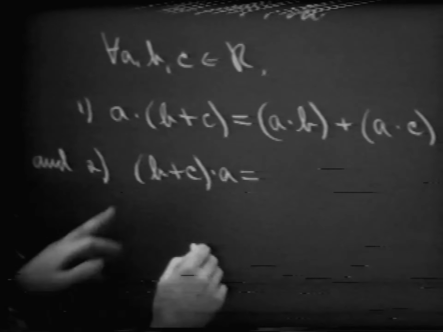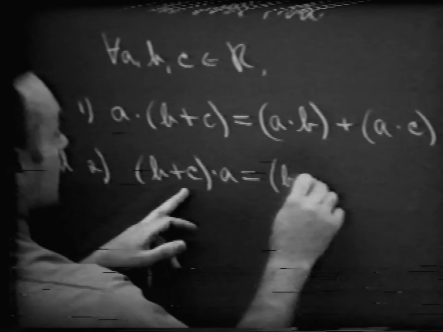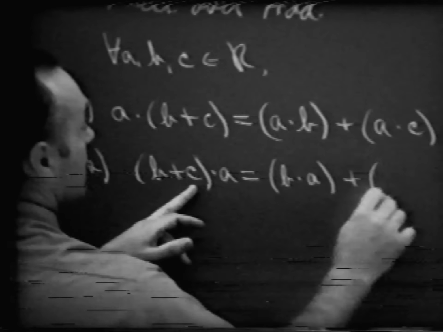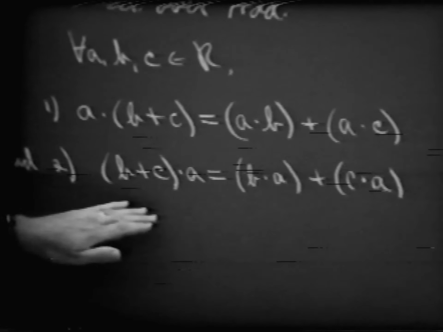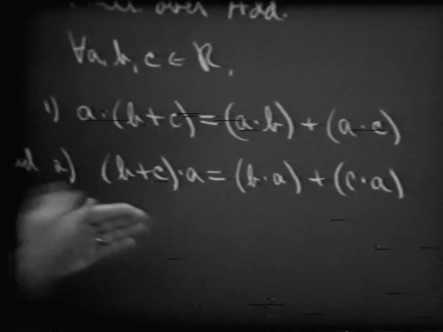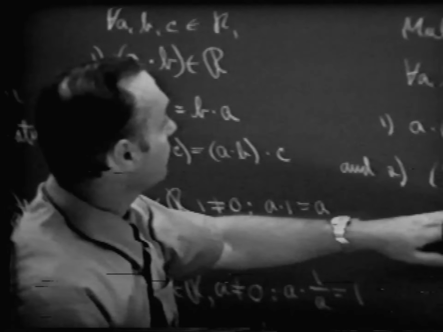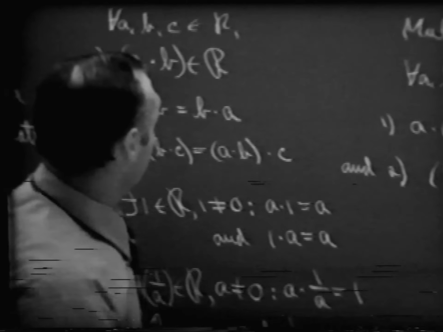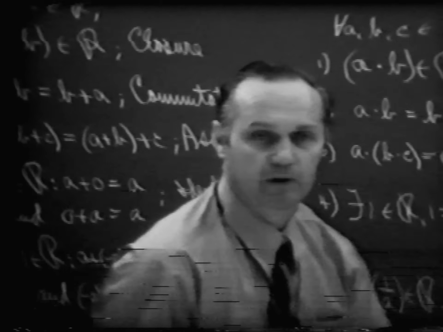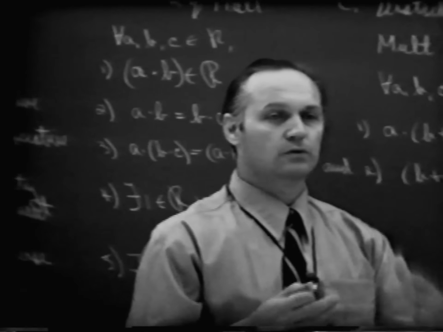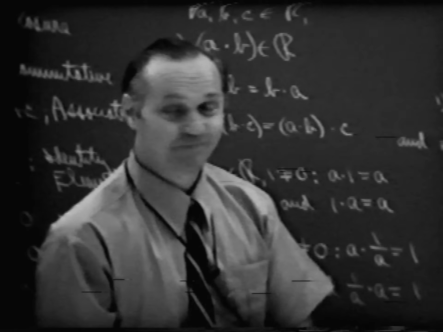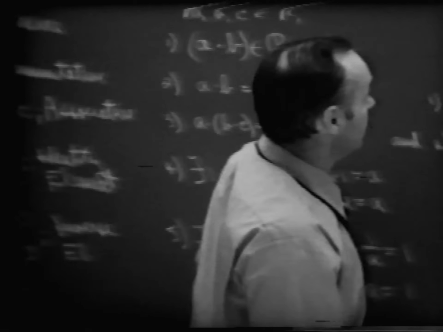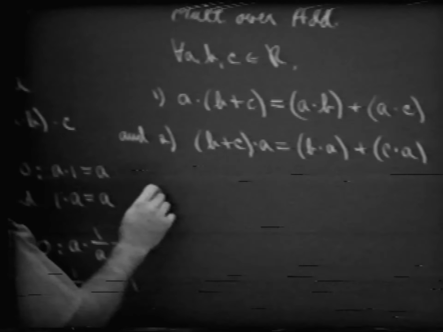It's going to be equal to B times A plus C times A. And you may think of this as our distributive property. It's one property, but written in these two patterns. Very nice. Now here we have these 11 properties that hold true for our set of real numbers that we have thus far. Now, there are one or two other ideas that I think we can look at.